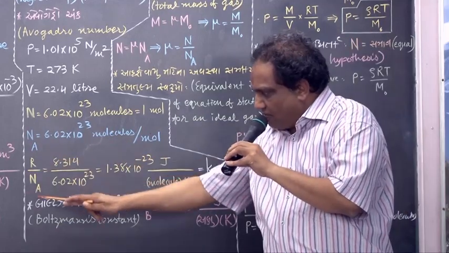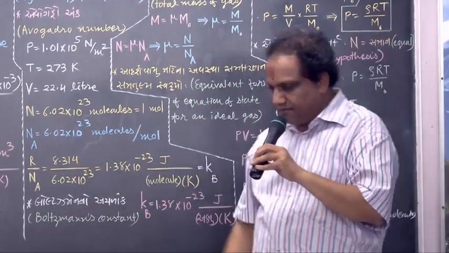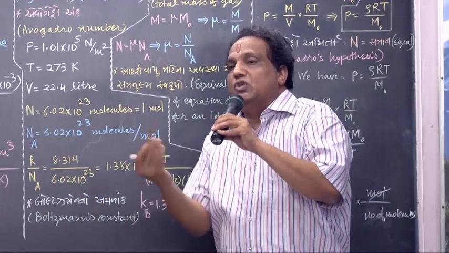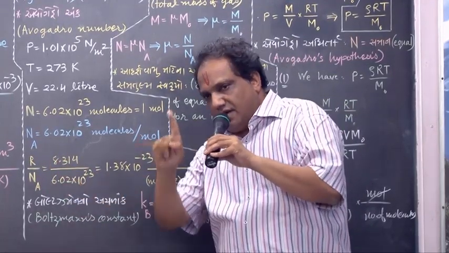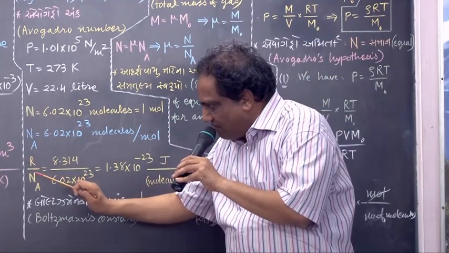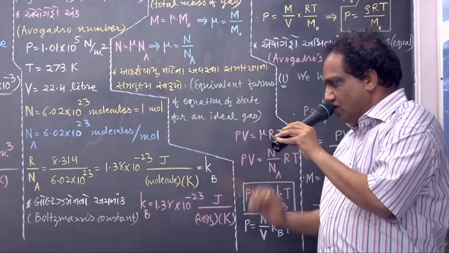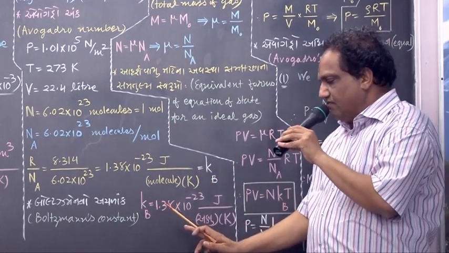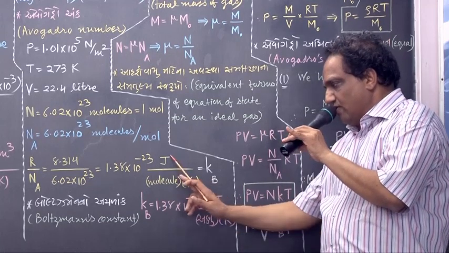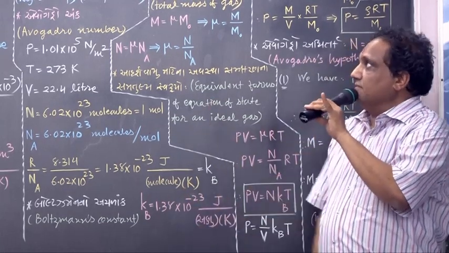From here, what can you say about Boltzmann's constant? It is nothing but the universal gas constant per one molecule. In the denominator you should take 1. So it is the universal gas constant per one molecule, and it is called Boltzmann's constant. Kb is 1.38 into 10⁻23 joule upon molecule into Kelvin.